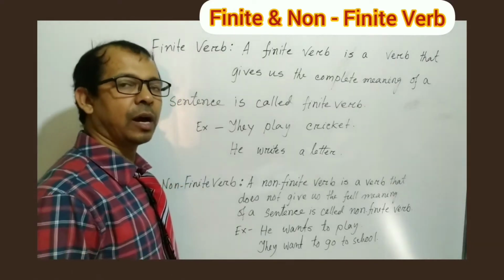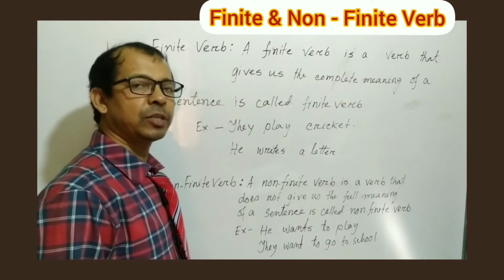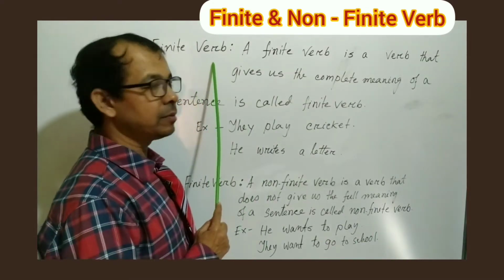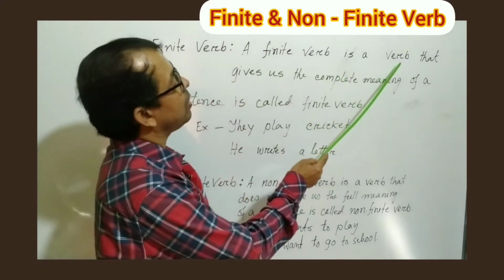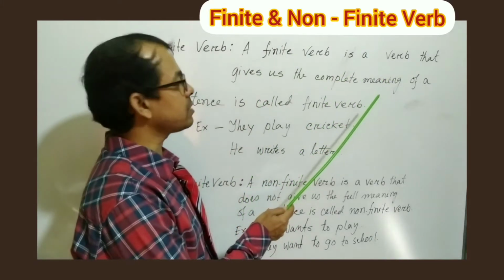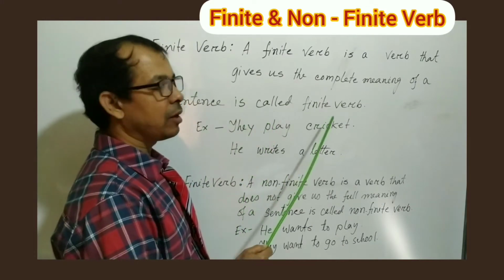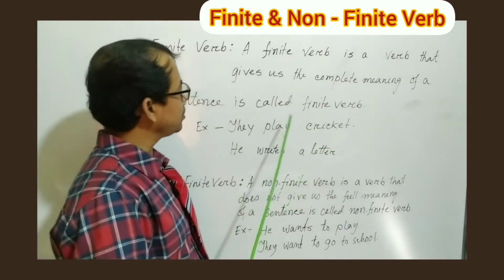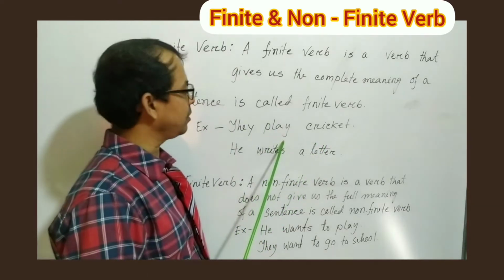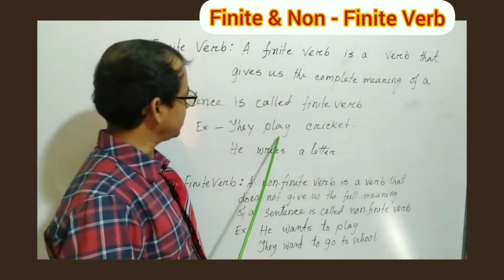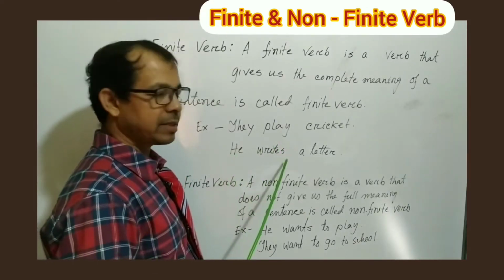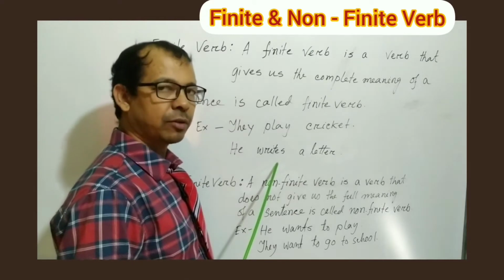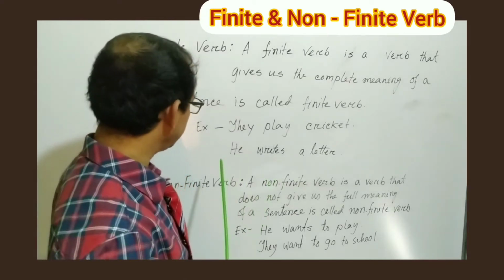My dear student, now we'll learn the definition of finite and non-finite verb. Okay, my dear student. So finite verb. A finite verb is a verb that gives us the complete meaning of a sentence. As for example, they play cricket. So here play is finite verb. It gives us the complete meaning of this sentence. And another sentence, he writes a letter. So here writes is finite verb and it also gives us the complete meaning of this sentence.